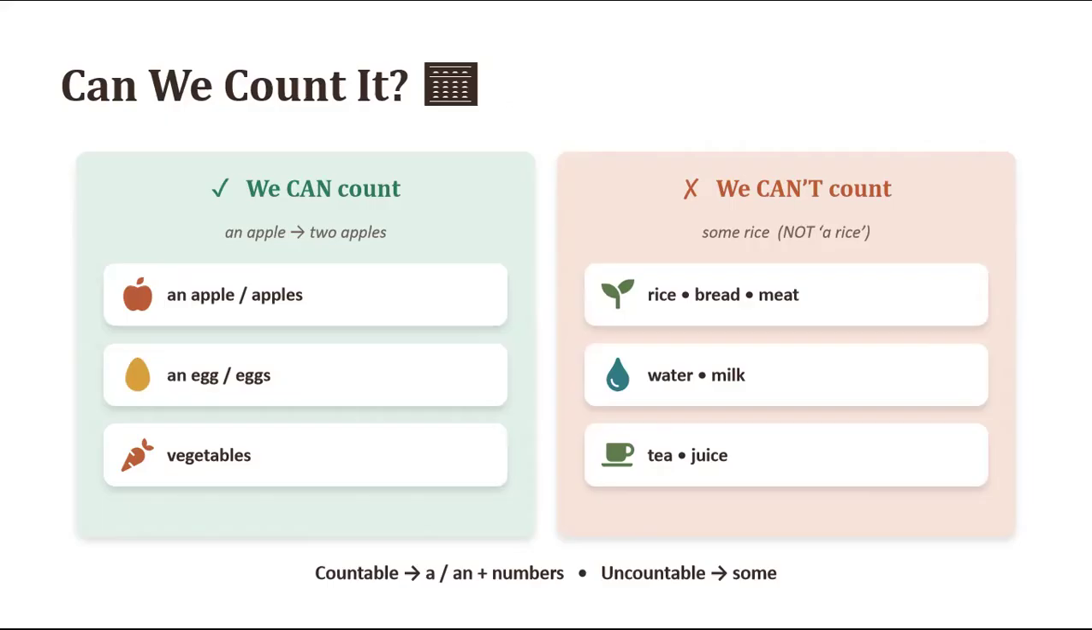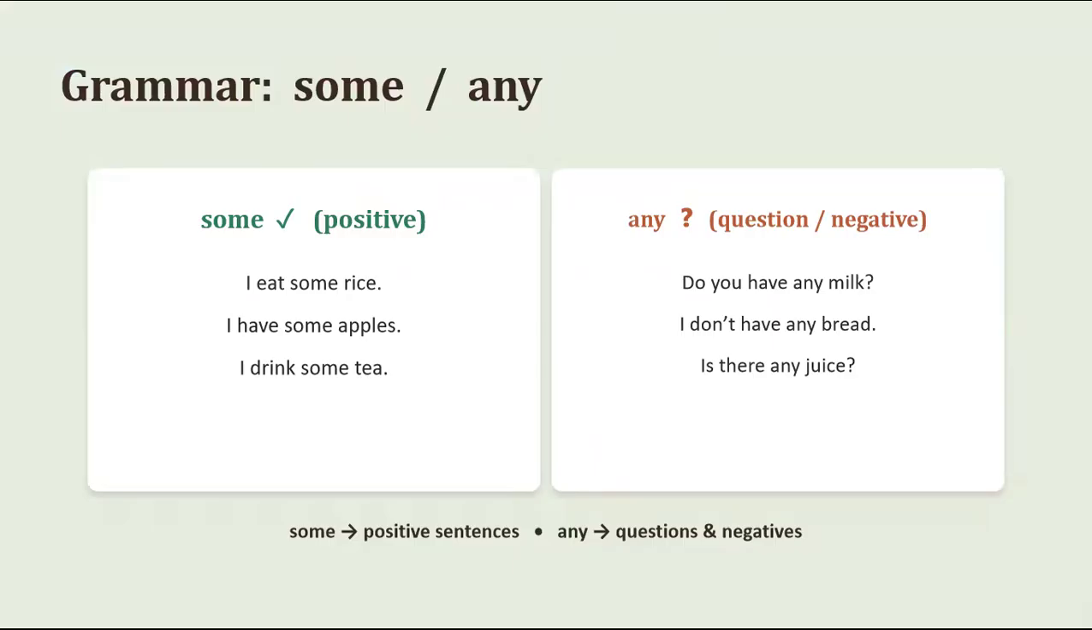And with uncountable, you will add some. If it is a positive sentence, you will use some. And if it is negative or interrogative, then you will use any. So this is the use of some and any. Like, I eat some rice, I have some apples, I drink some tea. There is no negative or interrogative question or sentence here. So that's why I have used some.